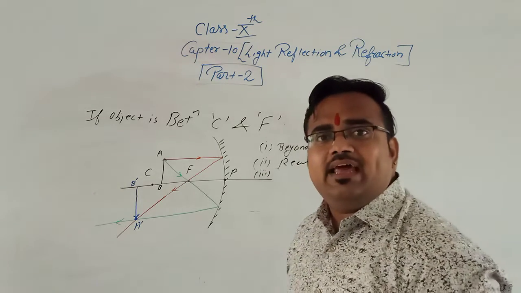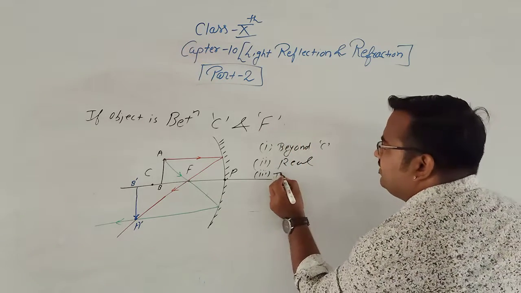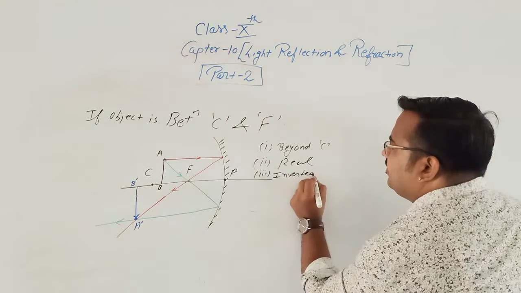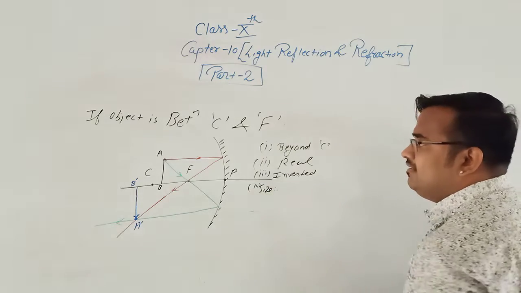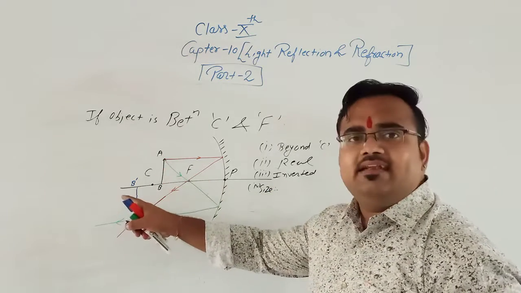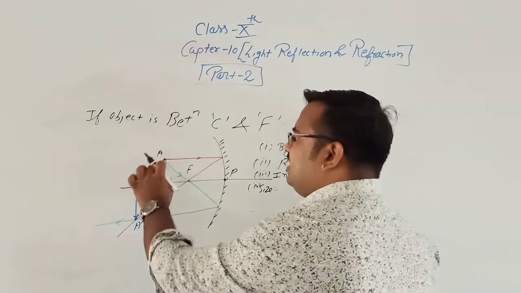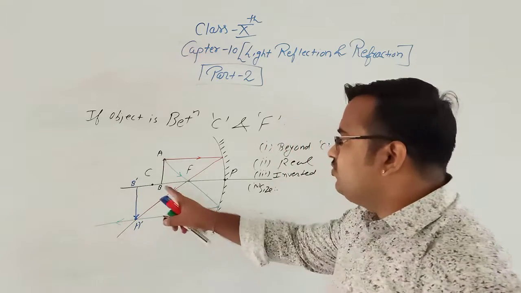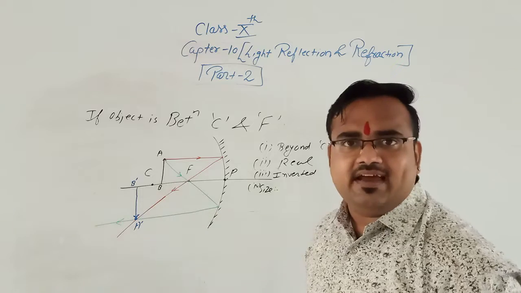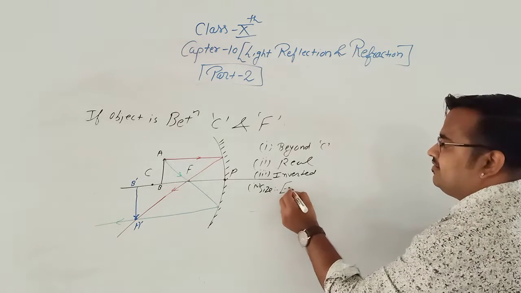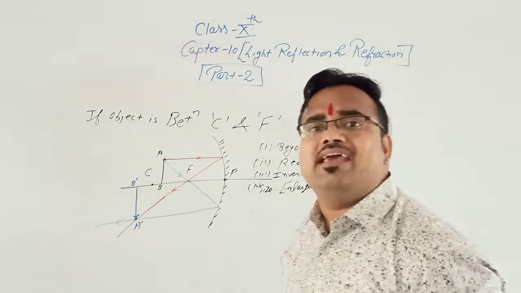I have explained to you that if the image is real, then 100% the image will be inverted. As you can see, the image is inverted. What is the size of the image? It seems larger than the object. Object is AB and A dash B dash is the image. So we can see the object height is less than the image height. That means the image is enlarged, or we can write the image is magnified.